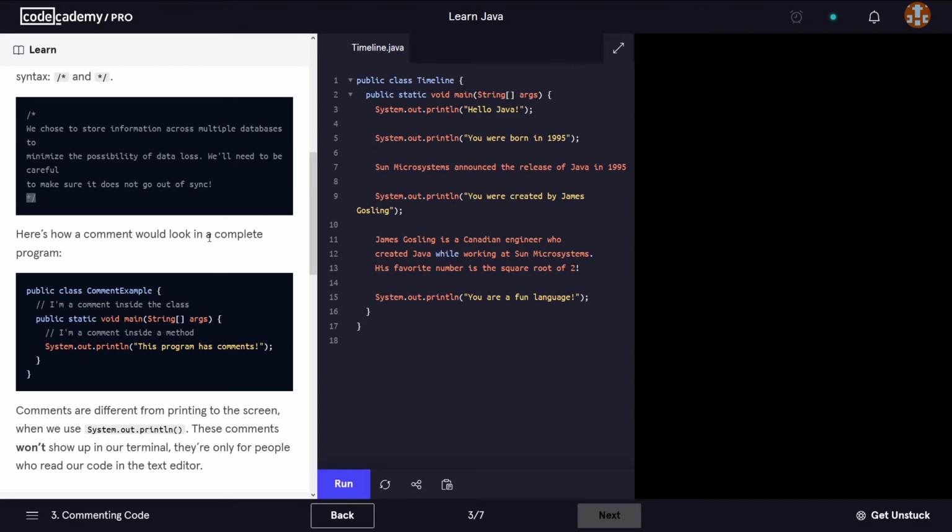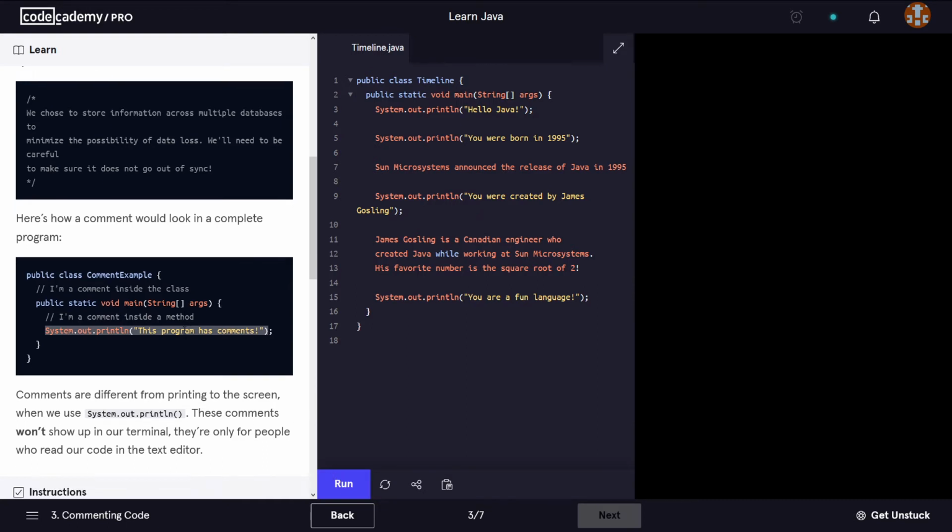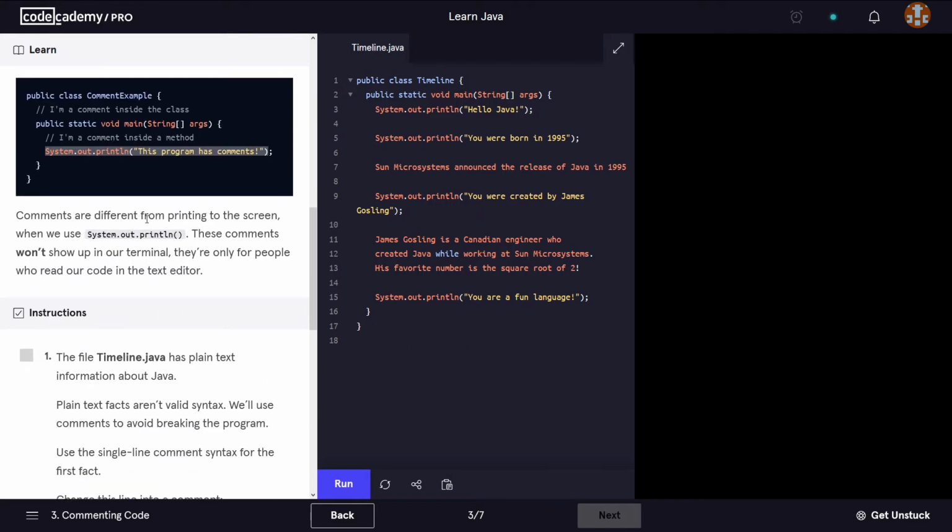Here's how a comment would look in a complete program. So public class comment example, so this is a class which starts here and ends here. We get the comment, I'm a comment inside a class, fine. We have the main method, so public static void main. And here we have, I'm a comment inside a method. And then we have some code that this main method contains and will run once the run button is pressed.